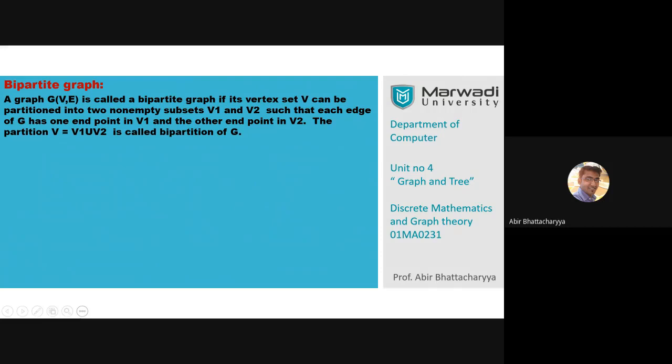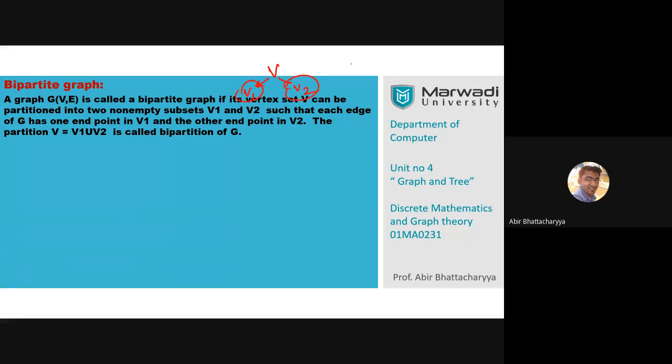Bipartite means bipartition: bi means 2, partite means partitions. So the vertex set V can be divided into 2 partitions, V1 and V2.